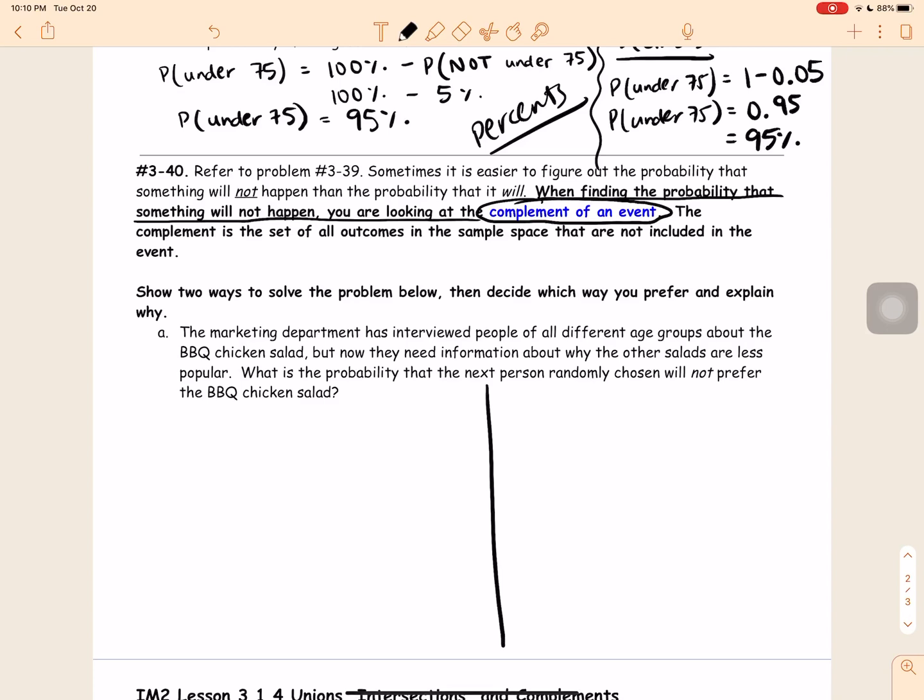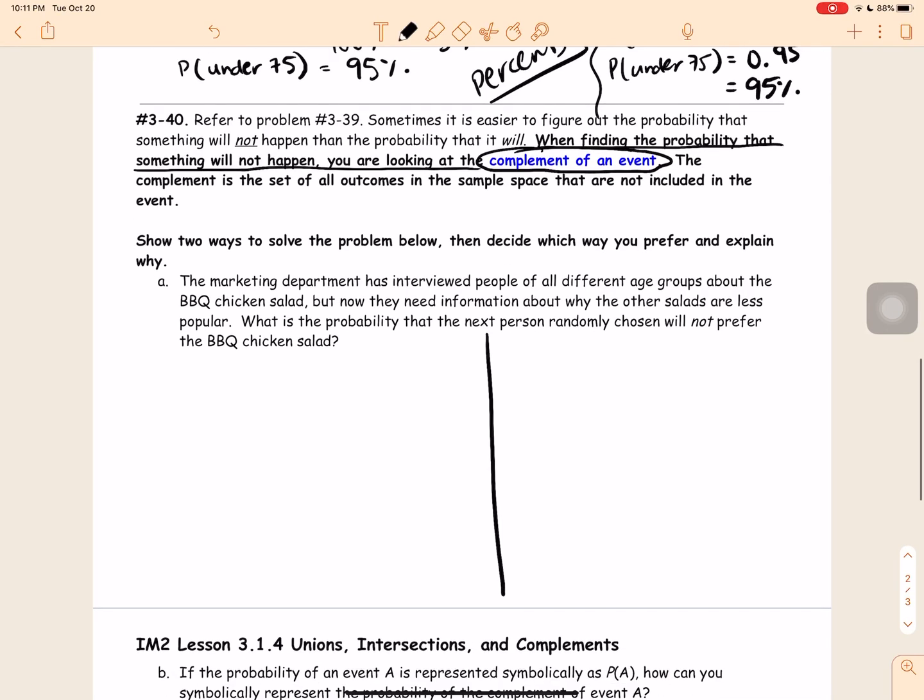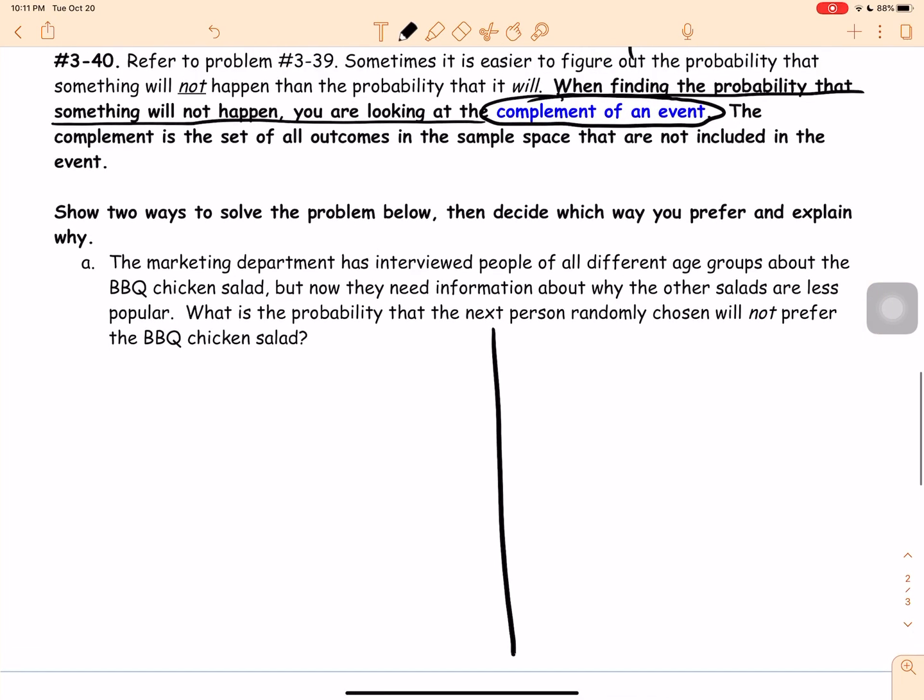So here we have a problem. It says, show 2 ways to solve the problem below, then decide which way you prefer and explain why. The marketing department has interviewed people of all different age groups about the barbecue chicken salad, but now they need information about why the other salads are less popular. What is the probability that the next person randomly chosen will not prefer the barbecue chicken salad? So first you can add all other salad probabilities together.